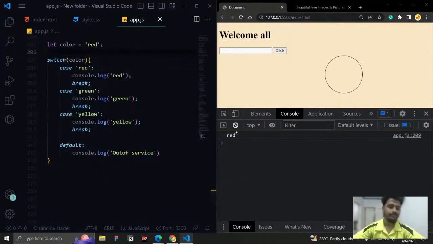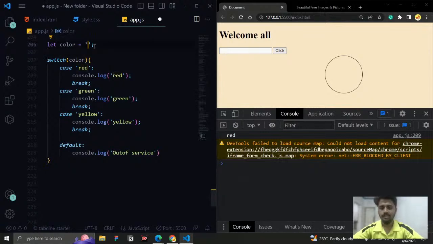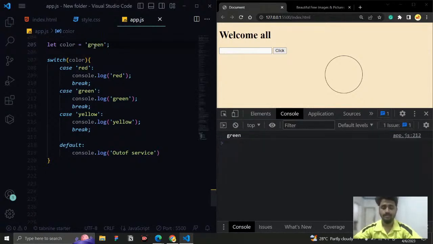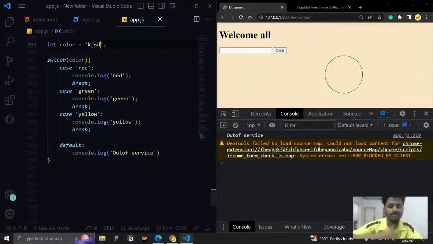Now let me check it. You can see we are getting red, and if I change the color to green, we get green. If I change the color to yellow, we are getting yellow. And if I give some other color, you will get out of service, right? So the same functionality, multiple checking conditions, and based on the condition the code is executing. But how it is working, let me check.